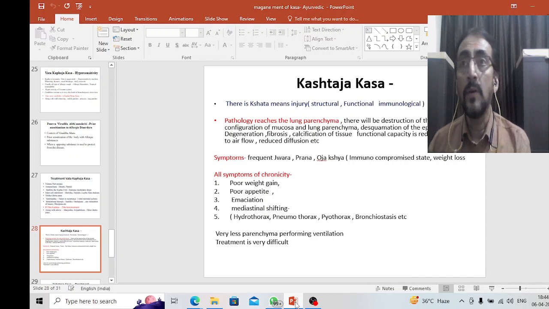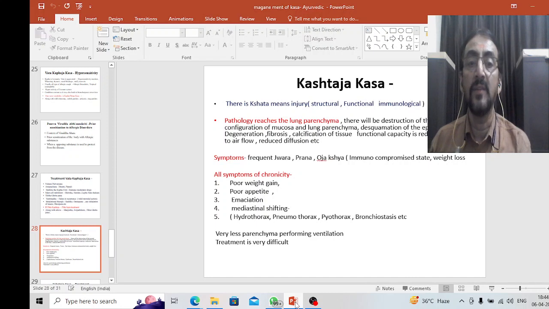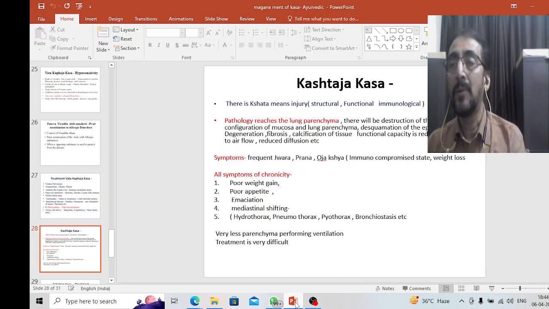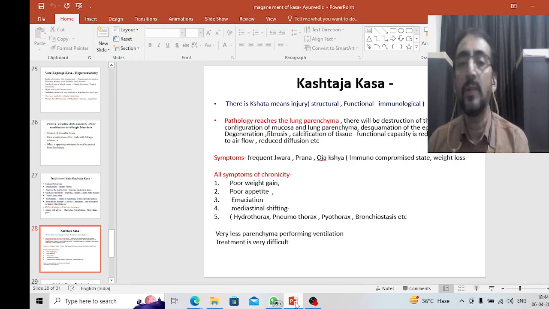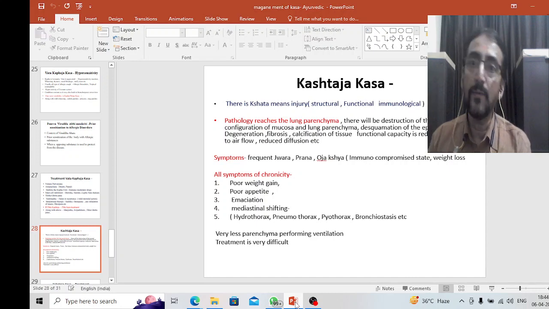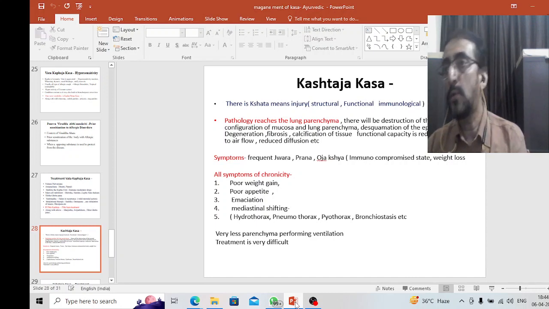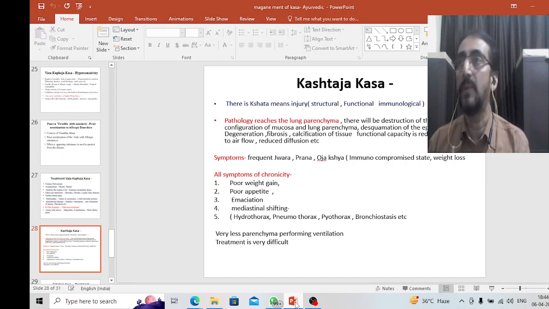Okay, so what are the symptoms? If you see the classics, the symptom seen in kshataja kasa is frequent jwara, because now the patient is immunodeficient. Frequent jwara will be there because of the structural and functional injury to the lung. The lung is now more vulnerable to infections. Any type of infection, because immunity of the lung and respiratory system has been lost now. So now it is prone to different types of infections, so frequent jwara will be there.